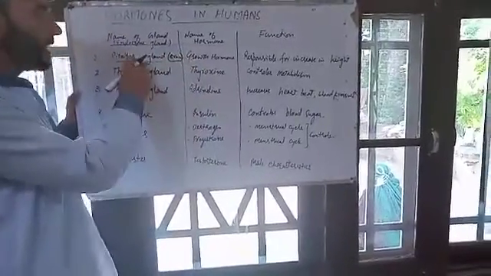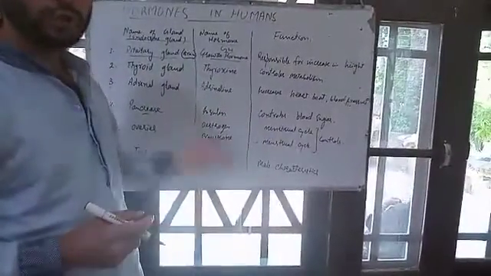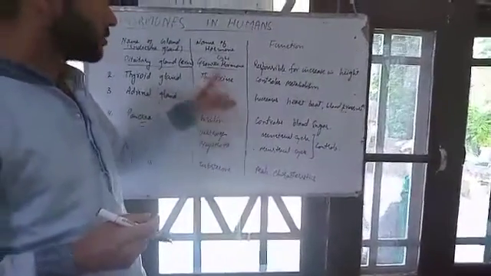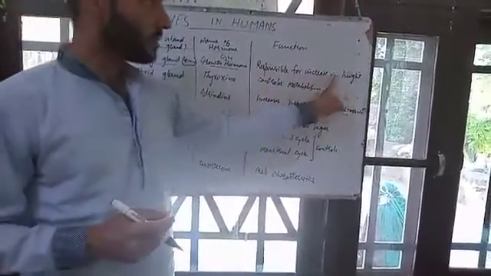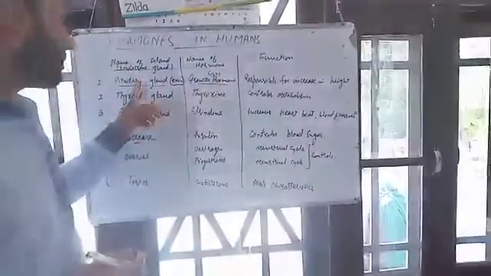The pituitary gland releases a hormone known as growth hormone. It is also called GH. What is the function of it? You already learned that the growth which occurs in adolescence is due to the growth hormone. It is responsible for increase in height. The height of a human is controlled by the growth hormone which is released by the pituitary gland.